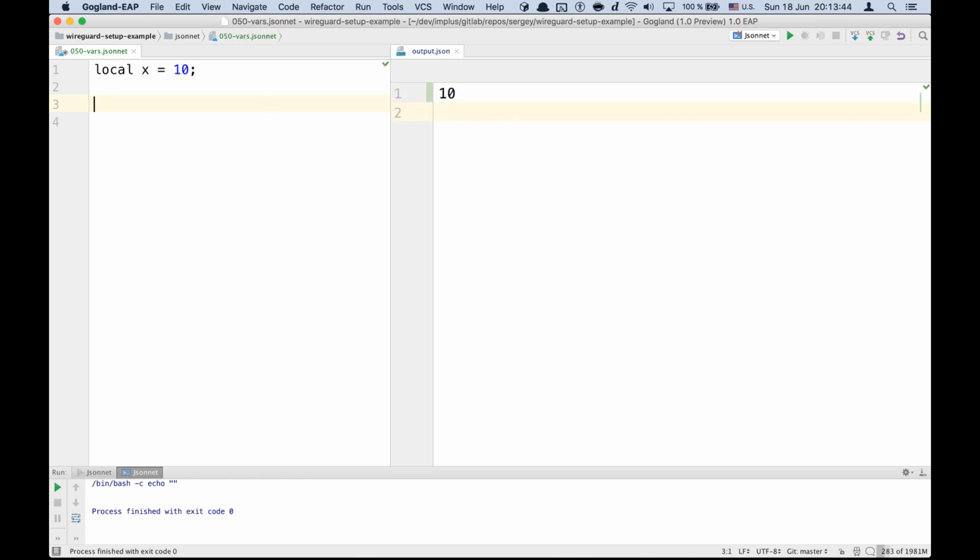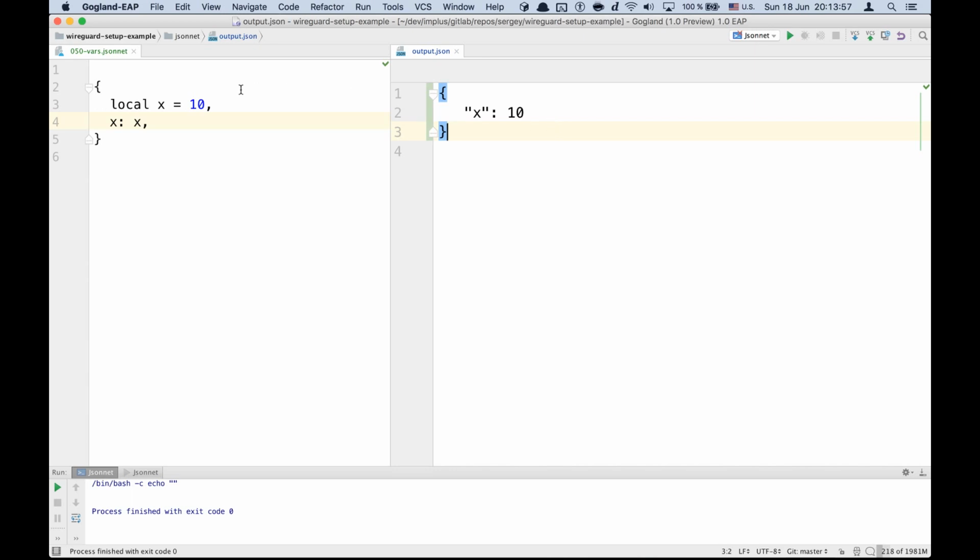And actually, you are not limited to top-level variables. You can define them in an object or an array, but you need to change the semicolon to a comma. So Jsonnet outputs this object in this case.